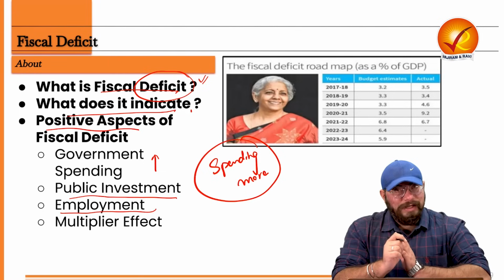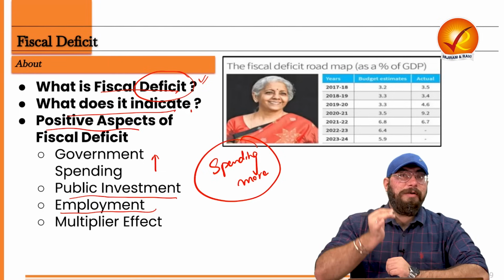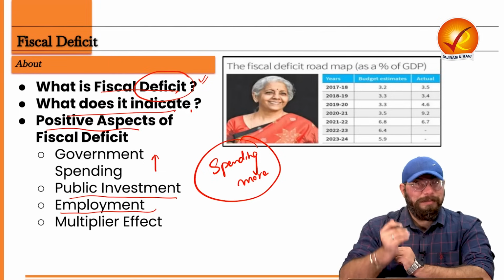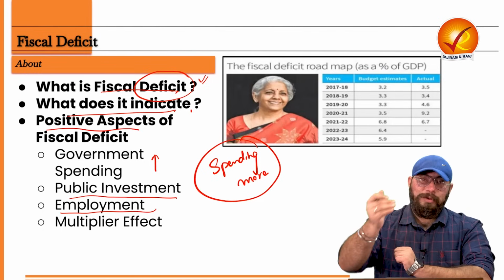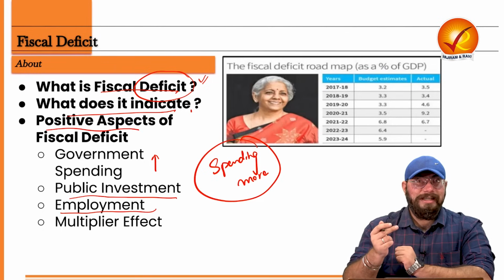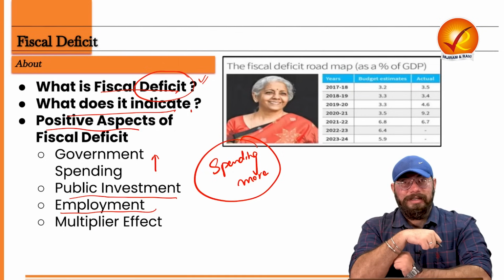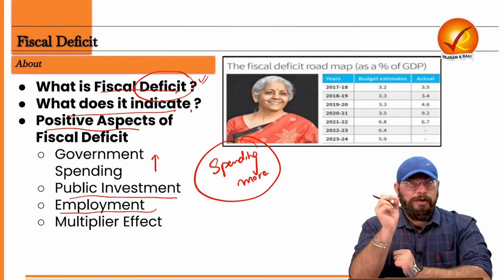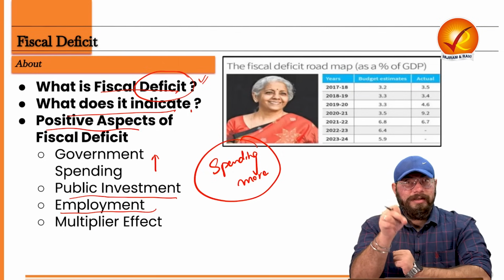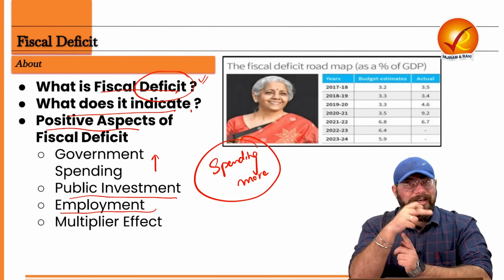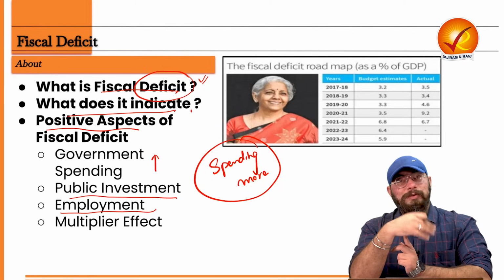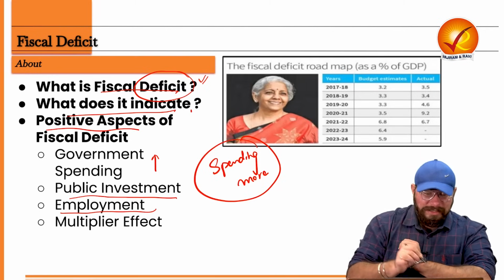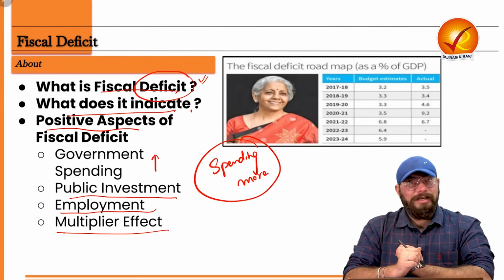would be there. And if higher incomes would be there, people would be spending more and more. And if people keep on spending more and more, expenditure of one becomes the income of another. So if that is the case, a chain reaction will be created. That means 1 rupee spent by the government in the country will give benefits to the tune of 10 rupees, to the tune of 15 rupees. And that is nothing but your multiplier effect.